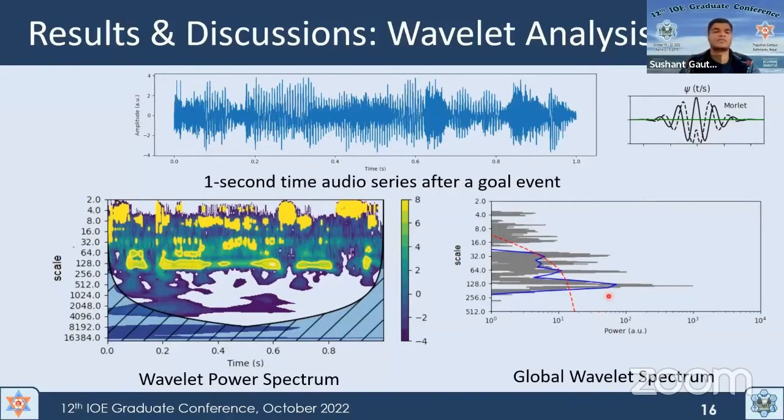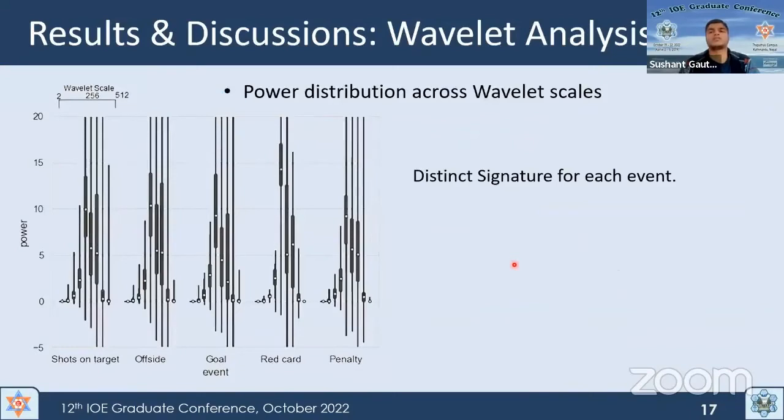Now applying this on the whole data set. This is the power distribution across wavelet scale for the 5 distinct events: shot event, offside event, goal, red card, and penalty event. We can see that each event has a distinct signature across wavelet scales. This is the increasing wavelet scale for each group.